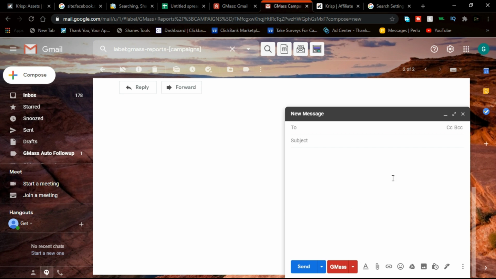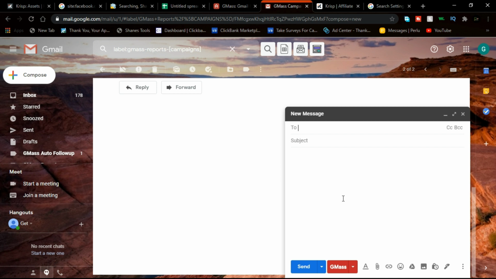After you come over to Gmail for the first time, it's going to tell you to sign up for Gmask or log in with Google on Gmask. You're going to do that. You're going to give it access to your Gmail, and this is what it's going to show over here. When you try to send an email, it's going to show Gmask, and that basically allows you to send emails to a ton of people at once.